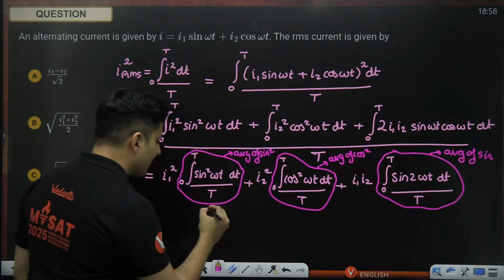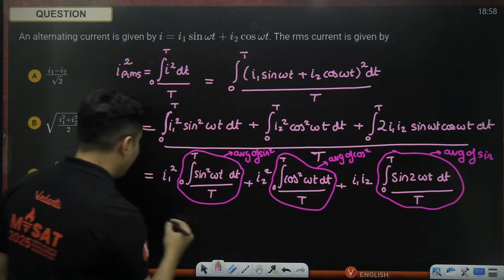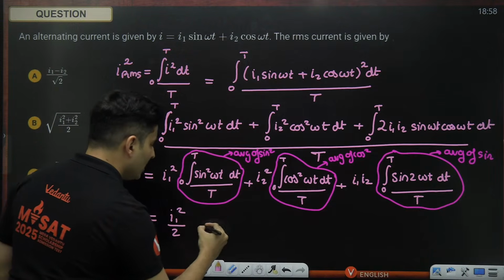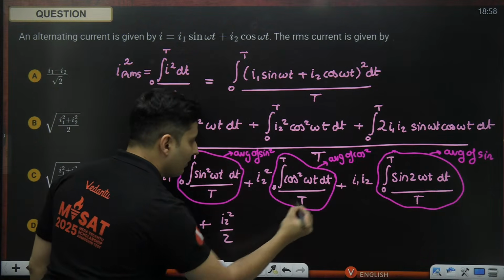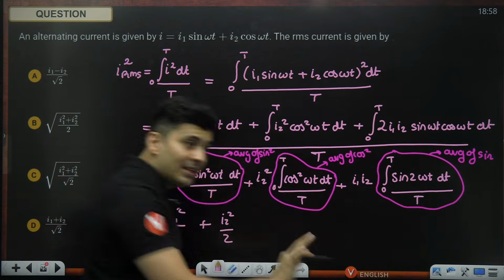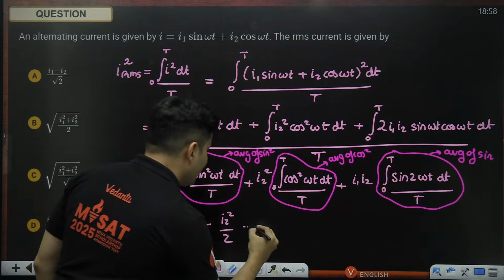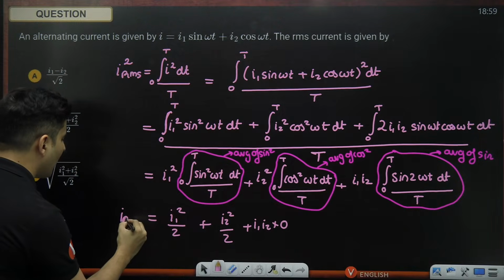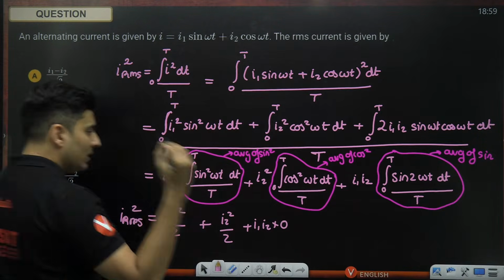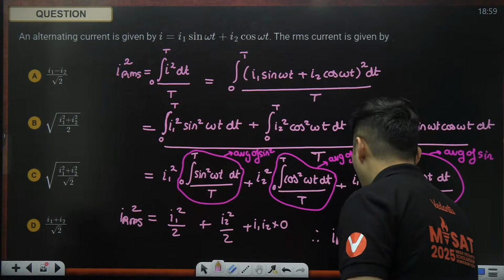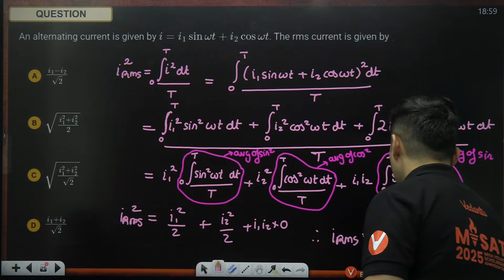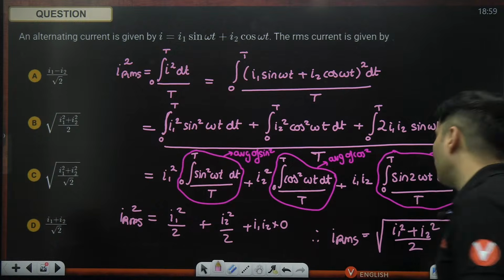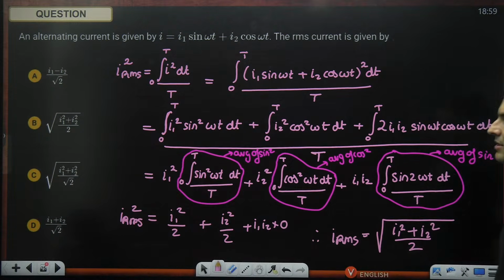So this is basically half. Therefore, this will become I1 square by 2. This will become I2 square by 2. The average of a sine is always 0. So this will just become I1, I2 multiplied by 0. So this is your IRMS square. Therefore, my IRMS will be root of I1 square plus I2 square, whole thing divided by 2. This quantity has become 0.